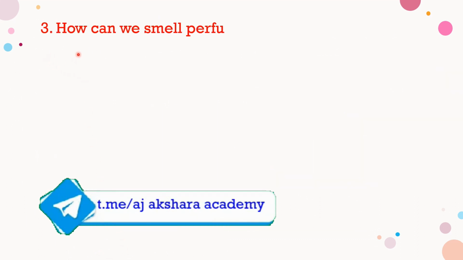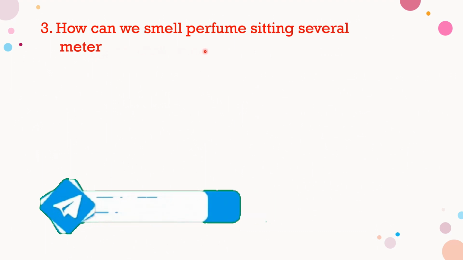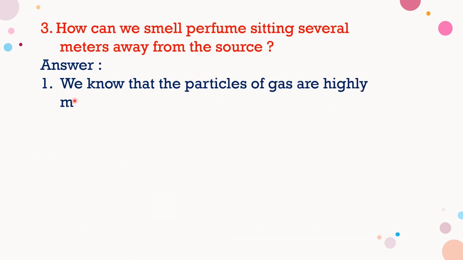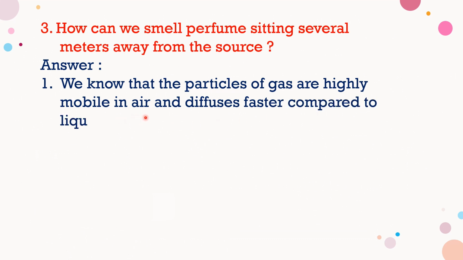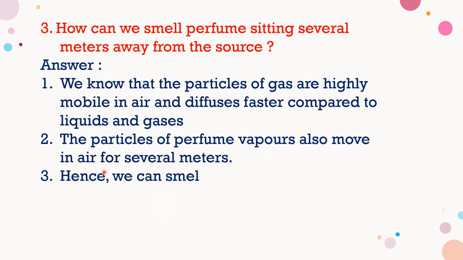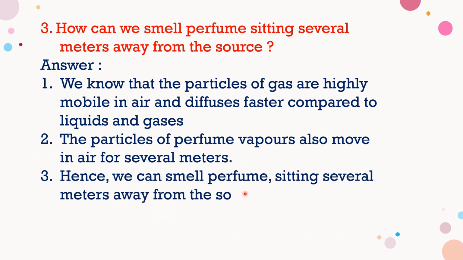Third question. How can we smell perfume sitting several meters away from the source? Let us discuss with answer. We know that the particles of gas are highly mobile in air and diffuse faster compared to liquids and solids. So, the particles of perfume vapors also move in air for several meters. Hence, we can smell perfume sitting several meters away from the source.